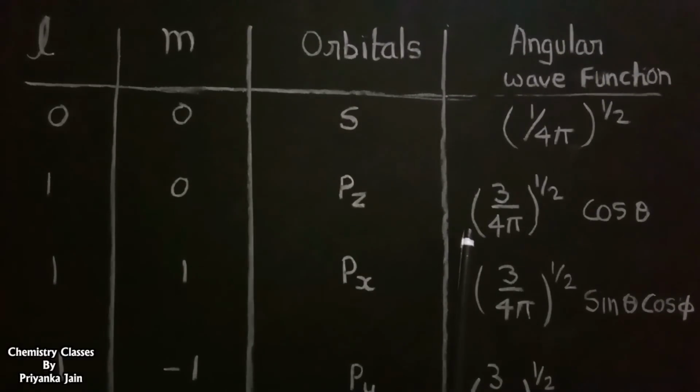When the l value is 1 and the m value is 0, it represents the pz orbital. And the angular wave function for it is square root of 3 upon 4 pi cos theta. And here is one angle, that is theta, and the pz orbital depends on this. When the l value is 1 and the m value is 1, it represents the px orbital. And the angular wave function for it is square root of 3 upon 4 pi sin theta cos phi. And here both the angles are present and hence the px orbital depends on both theta and phi.